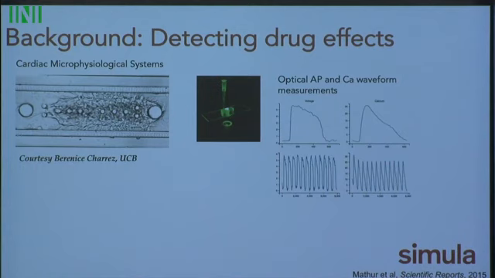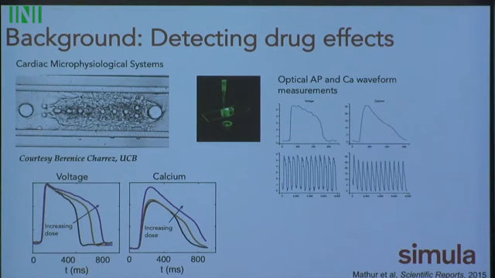Here they can use fast dyes and give us good information on the voltage and the calcium in the cells. Now these can be perfused with drugs, and we can see changes to the action potential, changes to the calcium dynamics with increasing drug dose. And our question has really been, can we understand some of these drug effects from the observed changes, specifically because these cells are still not adult cardiovascular cells. They're still somewhat immature.